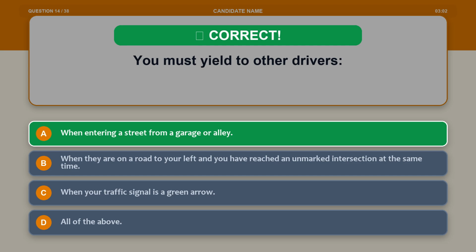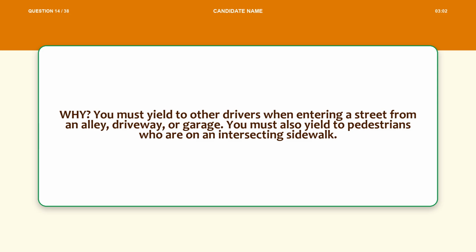The correct answer is option A, when entering a street from a garage or alley. Explanation. You must yield to other drivers when entering a street from an alley, driveway, or garage. You must also yield to pedestrians who are on an intersecting sidewalk.